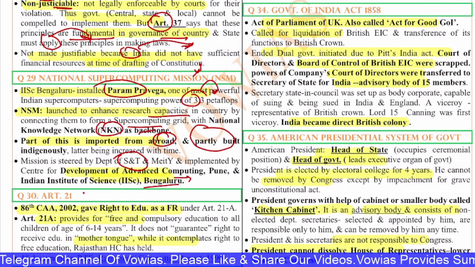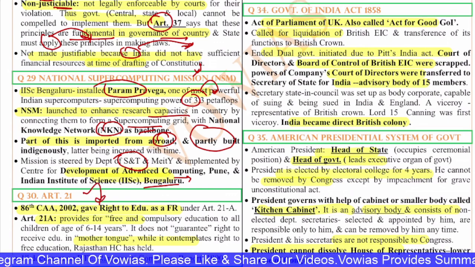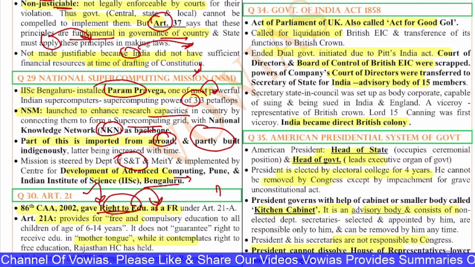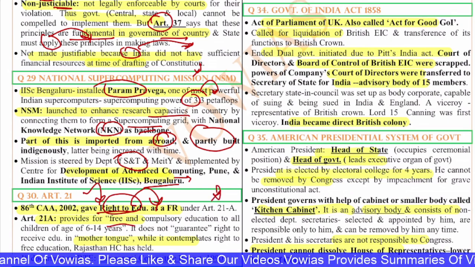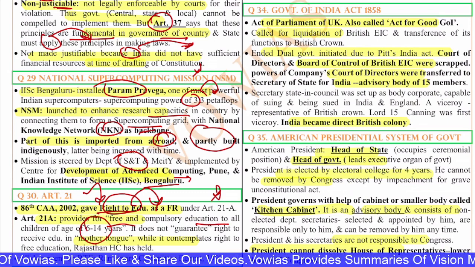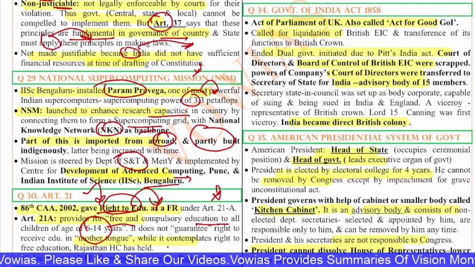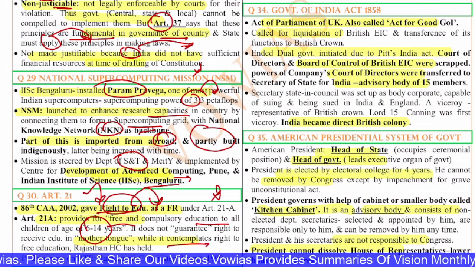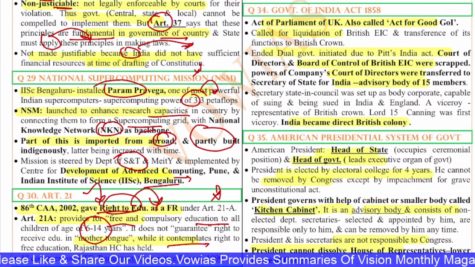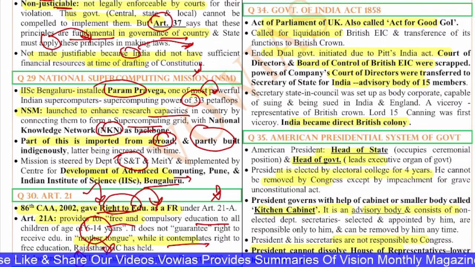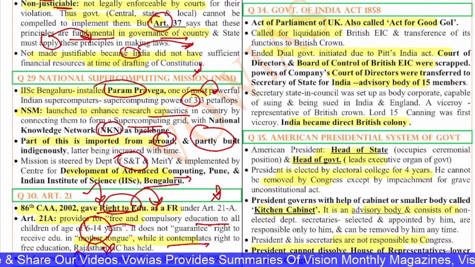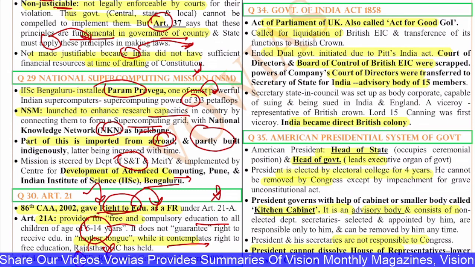Next, the 30th question is on Article 21. The 86th Amendment Act gave the right to education as a fundamental right under Article 21A, providing for free and compulsory education to all children of 6 to 14 years. It does not guarantee the right to receive education in the mother tongue, while it contemplates the right to free education, and Rajasthan has held it. The first document on RTE was given by the Ramamurthy Committee in 1990. So these are the various questions for the day, the first 30 questions. In the next lecture we will continue from here.